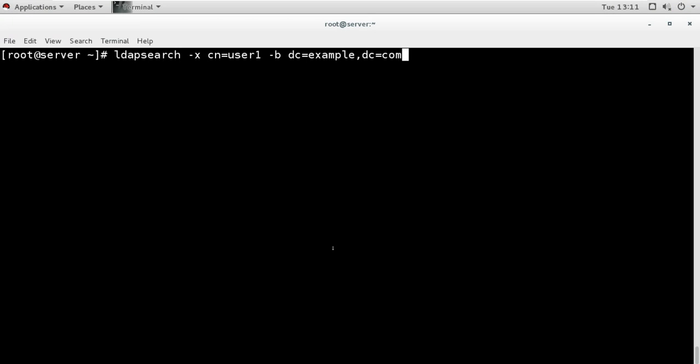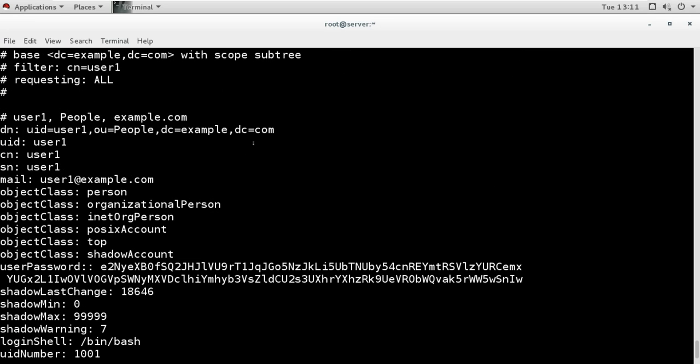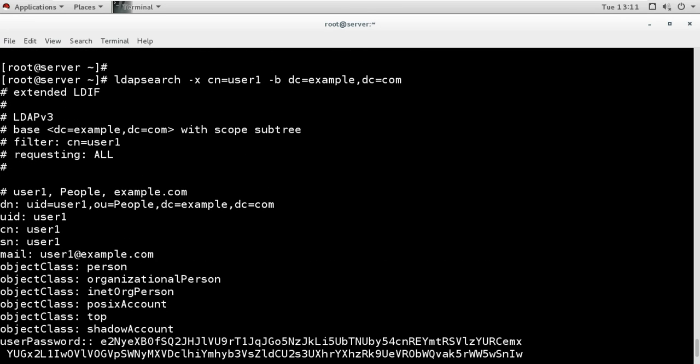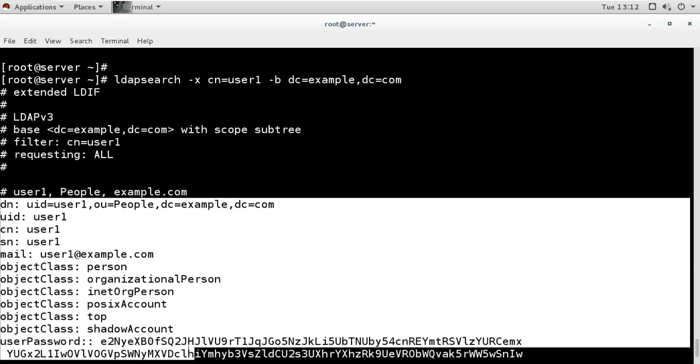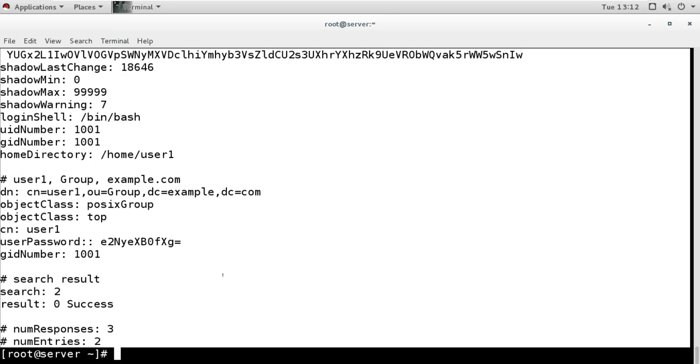So I'm going to search the user 1, and it is showing me the result about user 1. It is saying this is the extended LDIF, LDAP version is 3, base is this, with the scope subtree, filter is user 1. We have used the filter user 1, and requested all objects. What it has shown here is information that this is the user and this is the information about the user. This is the total information, and it is giving the result.